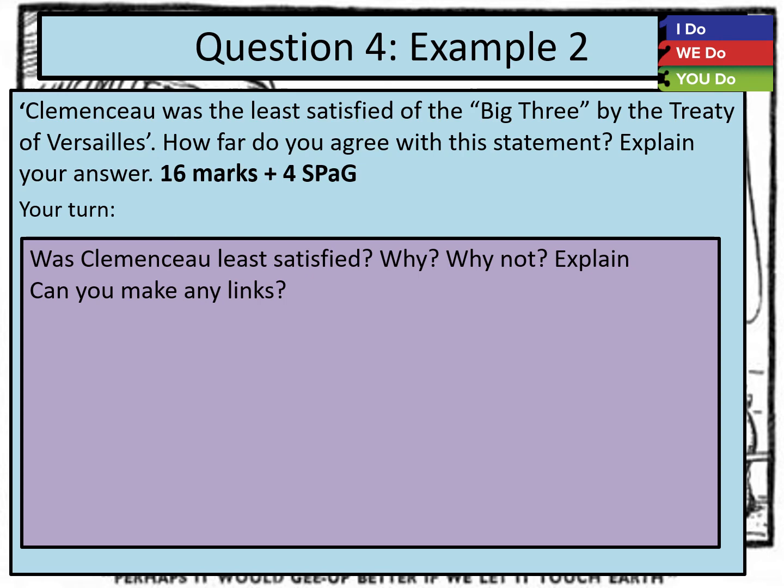In your conclusion, then, you're going to make your judgment based on what you've written for the rest of the answer. So was Clemenceau the least satisfied? Make sure you make real reference back to the statement. Why? Why not? So, yes, I think he was the least satisfied. No, I disagree with the statement. Explain. Also, try and make sure that you make links between them.